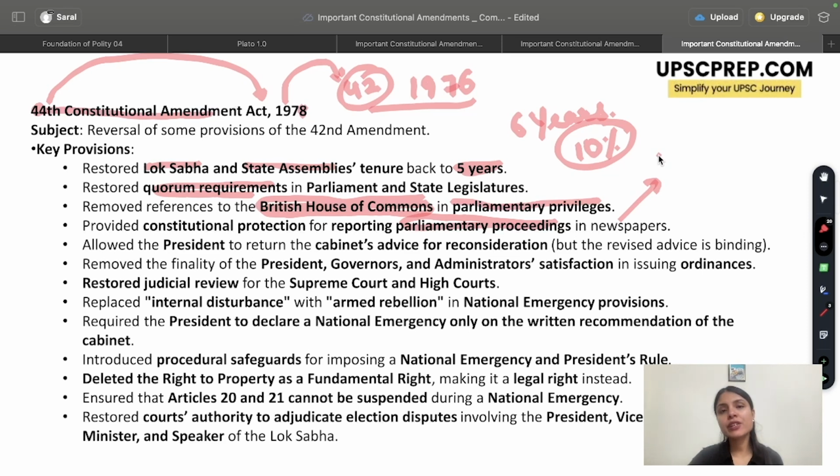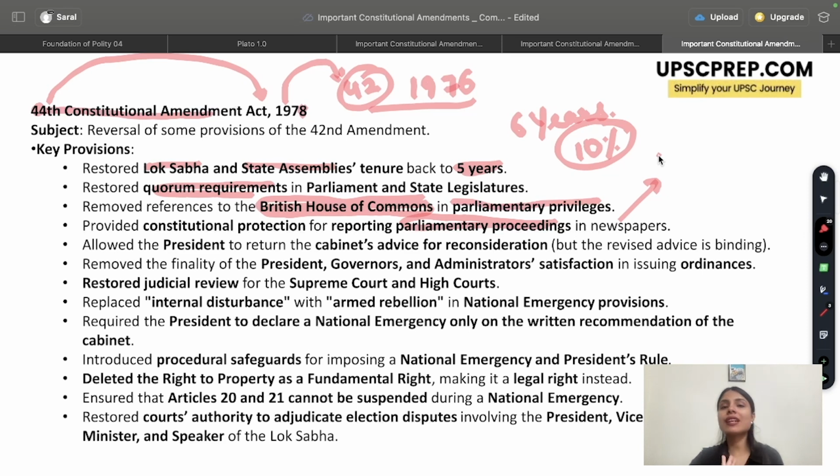Now, if you remember, my dear students, I told you that by the 42nd Amendment Act, it was said that the aid and advice given to the president will be mandatory for the president to accept. Now, one layer of protection was added, and it was said that whenever the president receives the advice of the Council of Ministers, he or she can send it back for reconsideration.